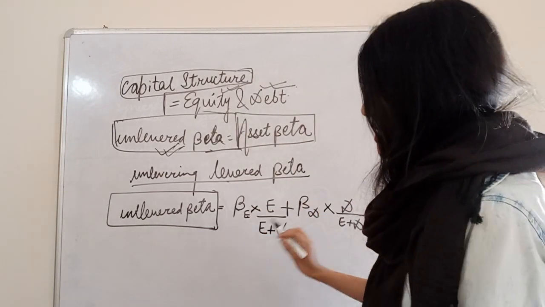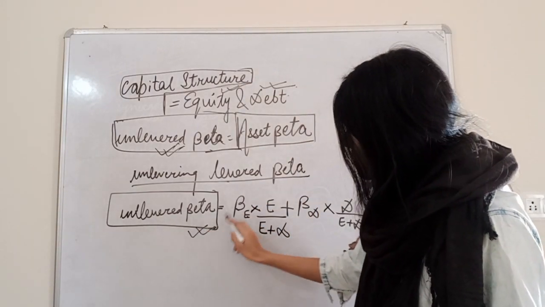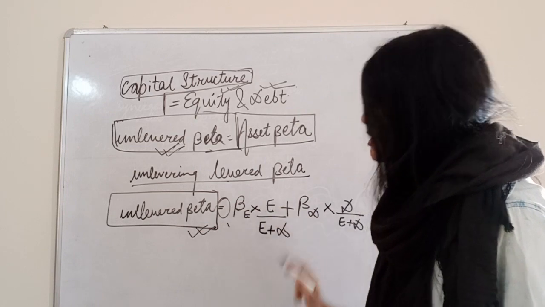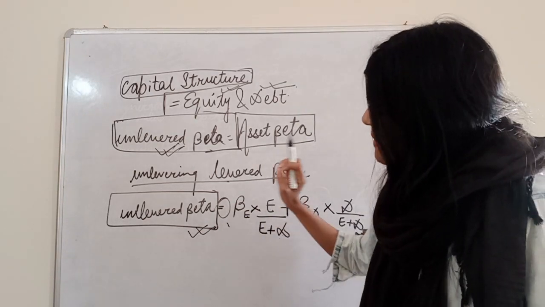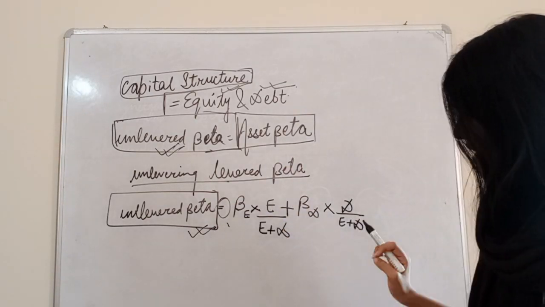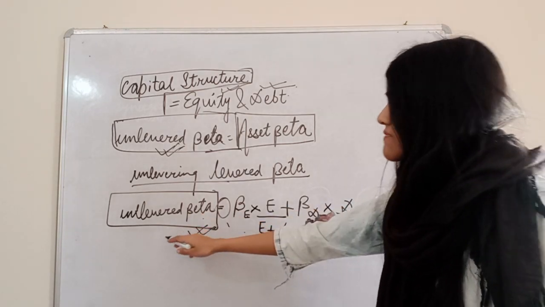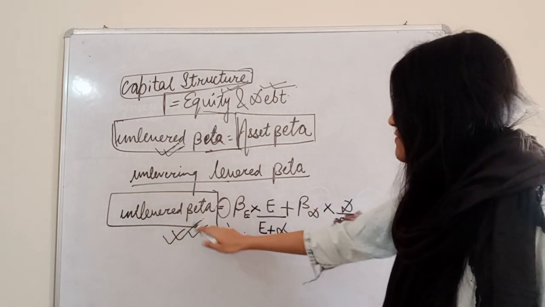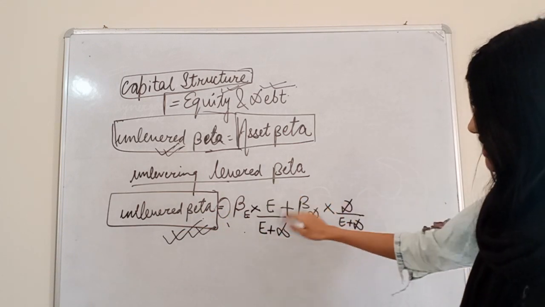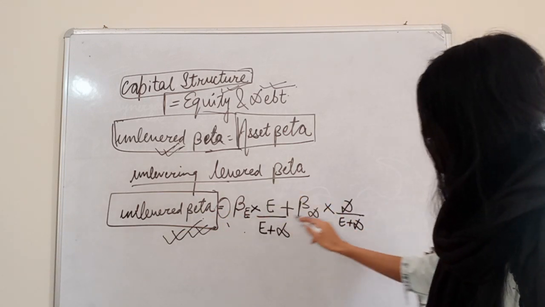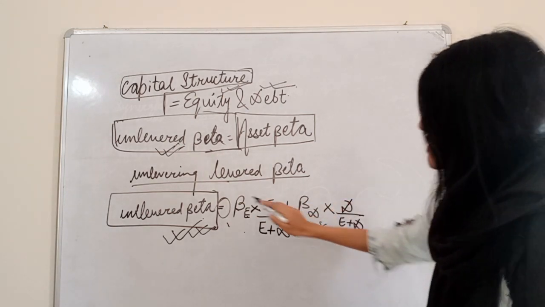But generally in most cases unlevered beta is equal to the levered beta or a bit lesser than this. Fine. Why? How does it get equal? On this side we are taking into consideration only the equity component, but on this side we have taken the equity component as well as the debt component, but still it gets equal.